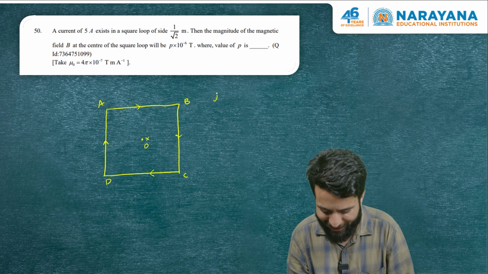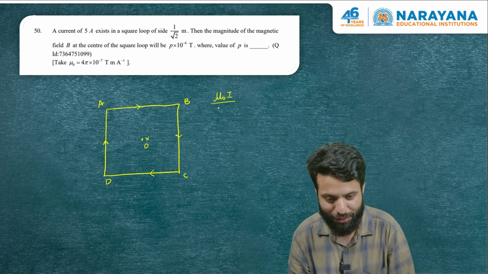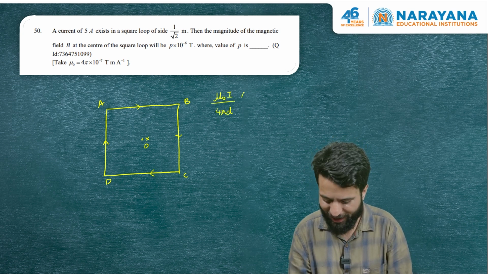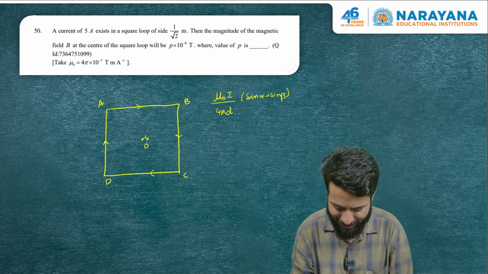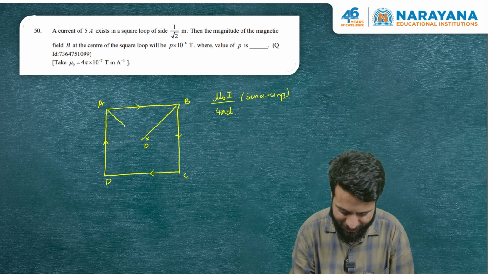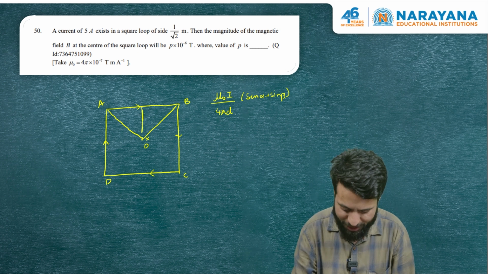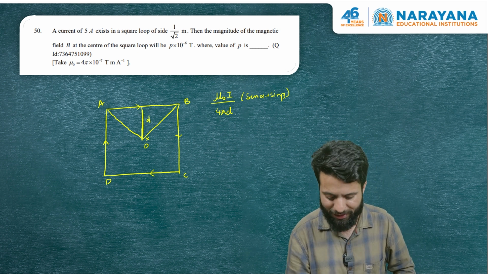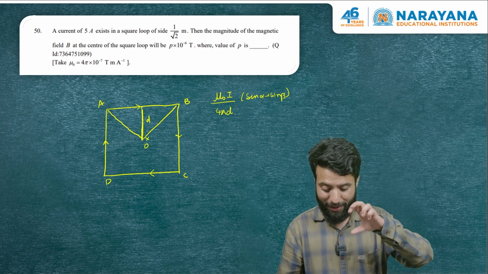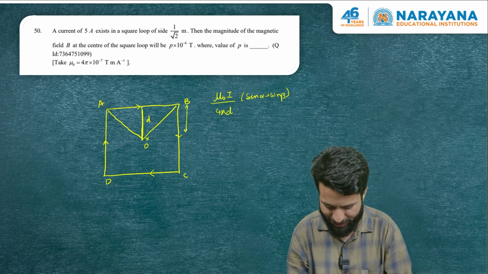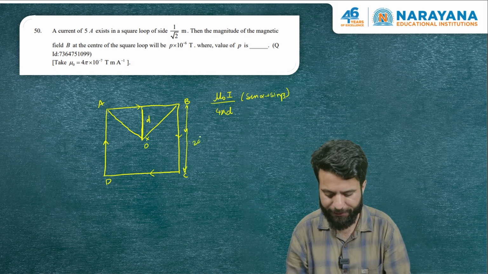And magnetic field due to a finite conductor is a very standard result, mu naught I by 4 pi D into sine alpha plus sine beta. These alpha and beta are the angles subtended by the ends of the finite conductor with the perpendicular distance. Remember, the perpendicular distance is D, which in this question is 1 by 2 root 2. So 1 by root 2 is the total length, and this entire distance is 2D.